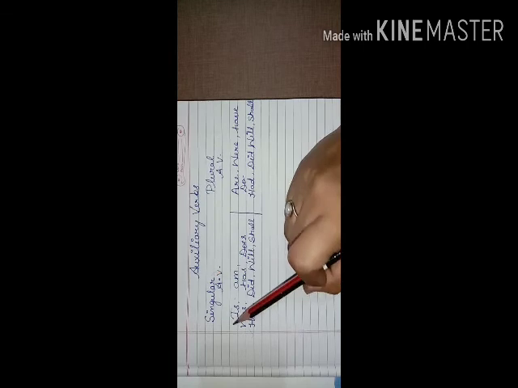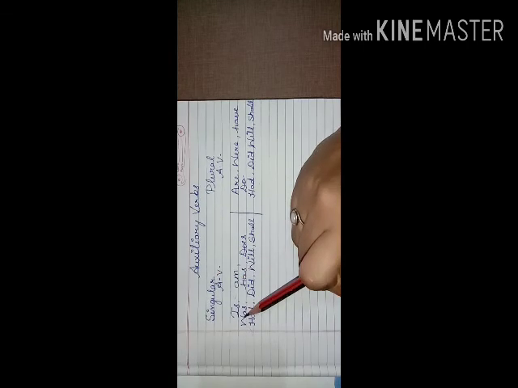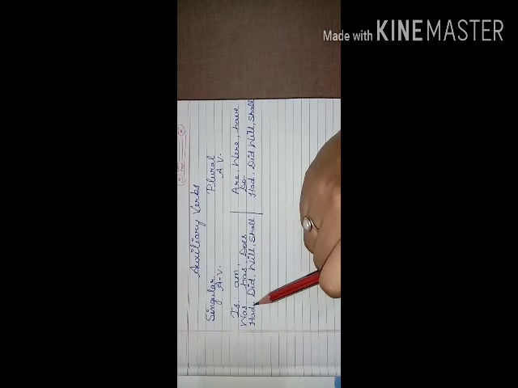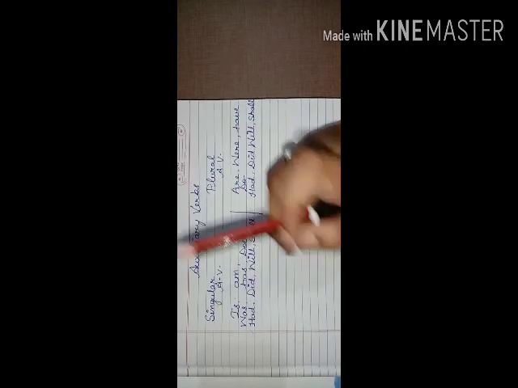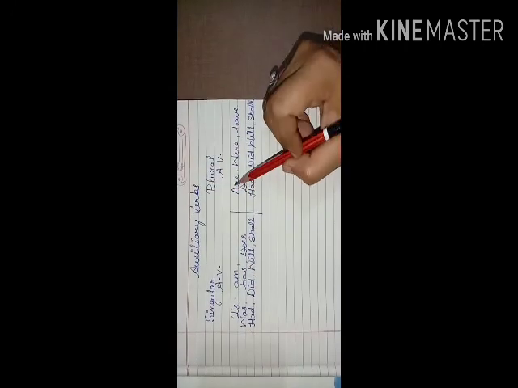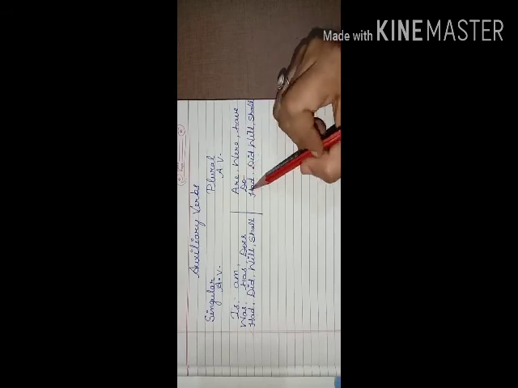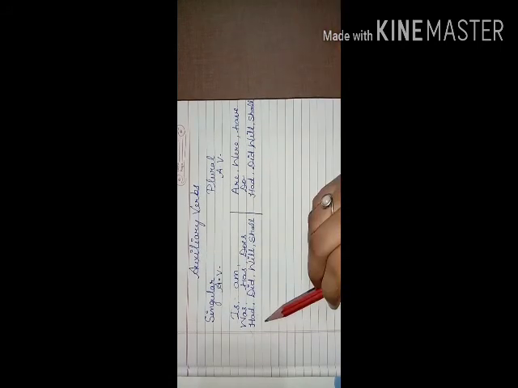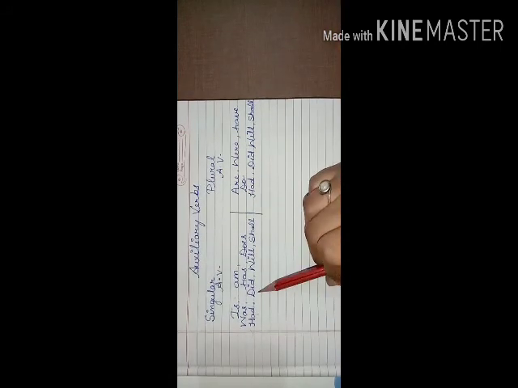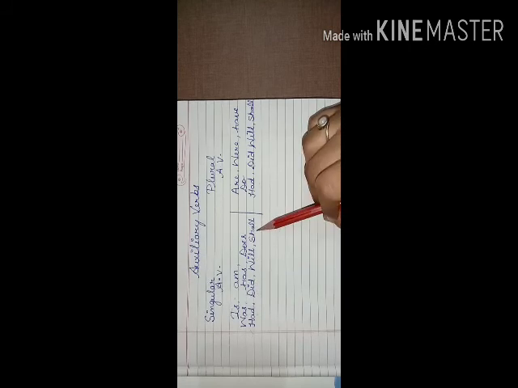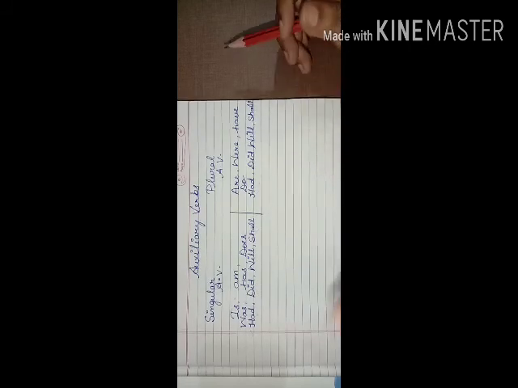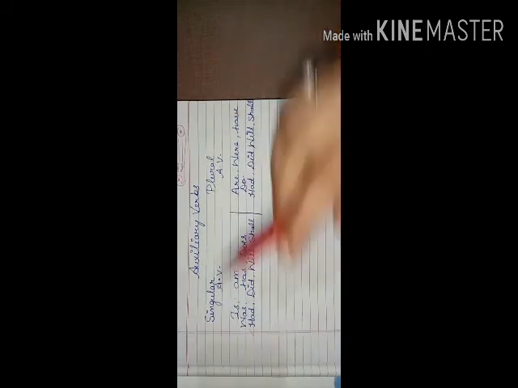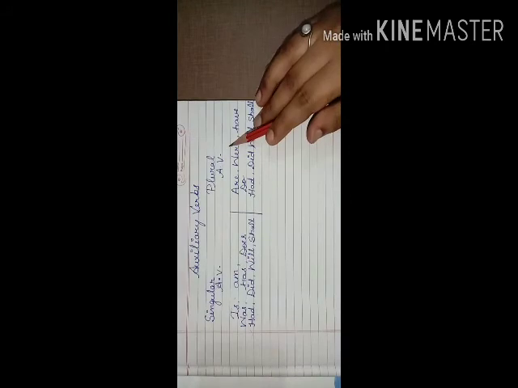Singular auxiliary verbs are is, am, was, has, does, had, did, will, shall. Plural auxiliary verbs are are, were, have, do, had, did, will, shall. You can see the last line. In the last line, you can see had, did, will, shall. These are some auxiliary verbs which are included in both the singular auxiliary verbs and the plural auxiliary verbs.